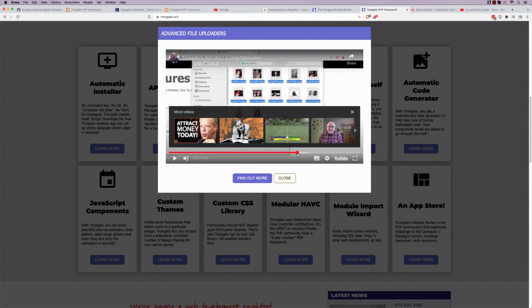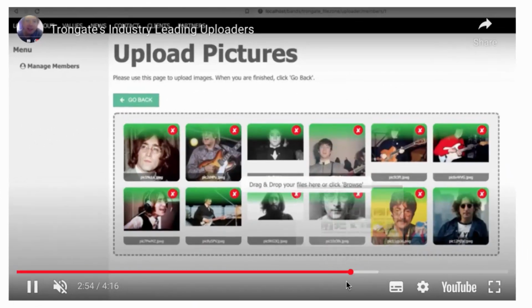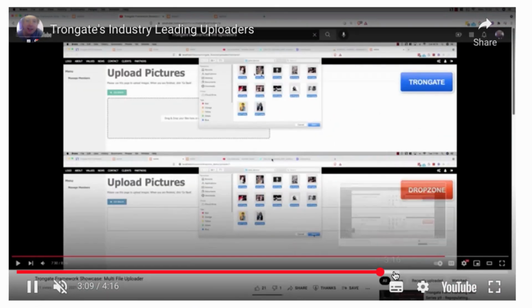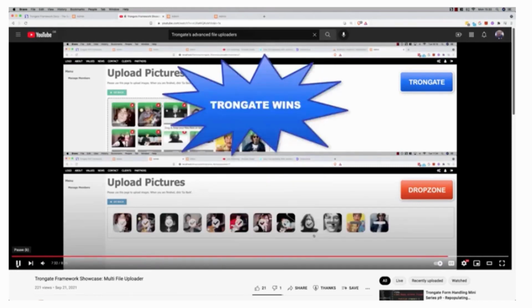In fact, here's a little screenshot here where I take the best of what the industry has. So we take Dropzone and FilePond and we put them against Trongate, and this is what happens. So this is Dropzone going against Trongate. I know it's a bit blurred, but as you can see, Trongate is just faster.